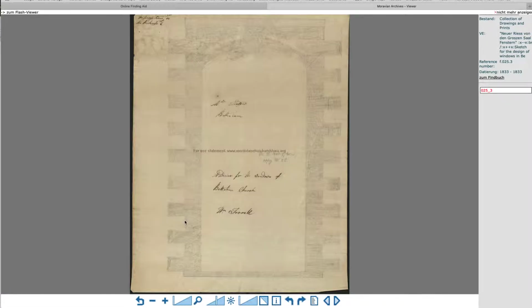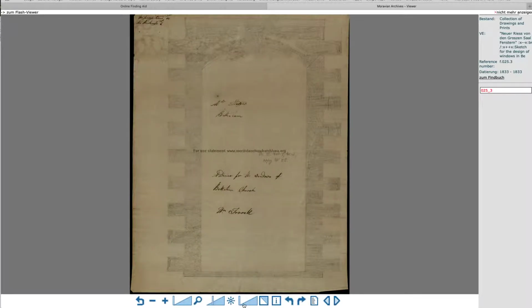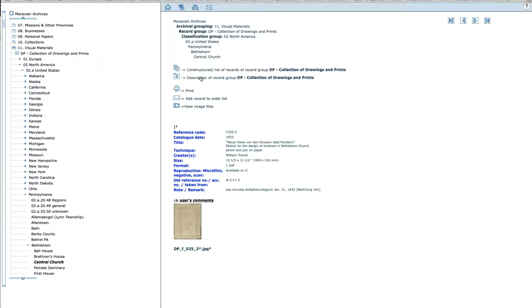And here's the image. Because this one is a little bit faint, you can play around with the settings down here to make it easier to see. So I'm going back out. Again, look at this screen.